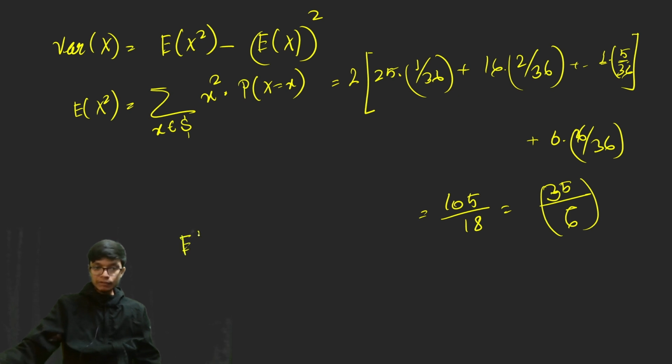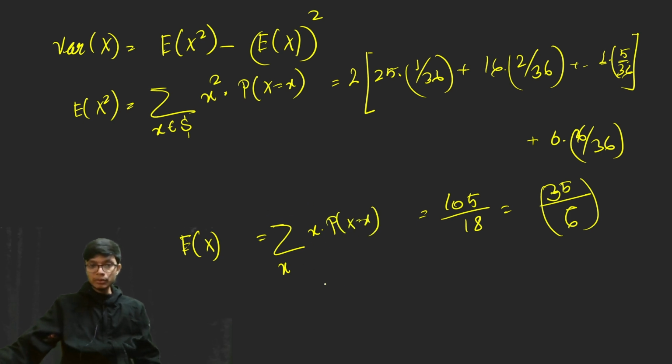In a similar fashion, if you find the expectation of x, that is going to be the summation for all x of x into the PMF function of X equal to x. If you sum for all the sample space, the expected value of x is going to come out as 0.